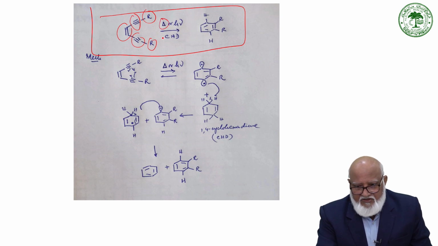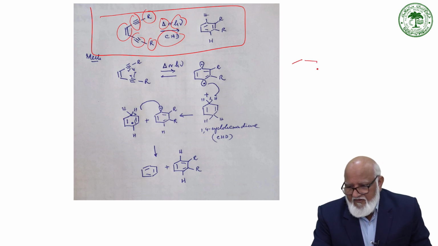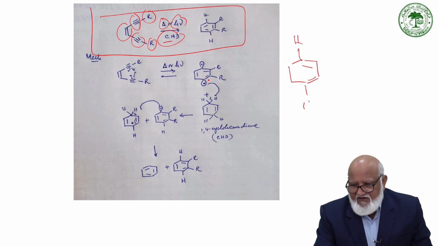So under thermal or photochemical conditions, with 1,4-CHD, 1,4-cyclohexadiene, as the proton donor, this is the product.